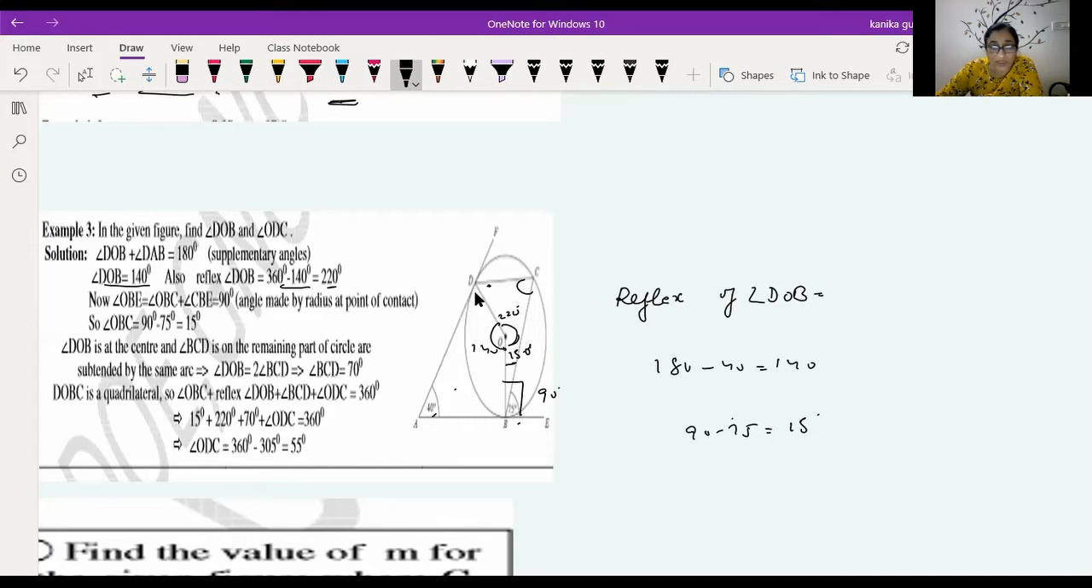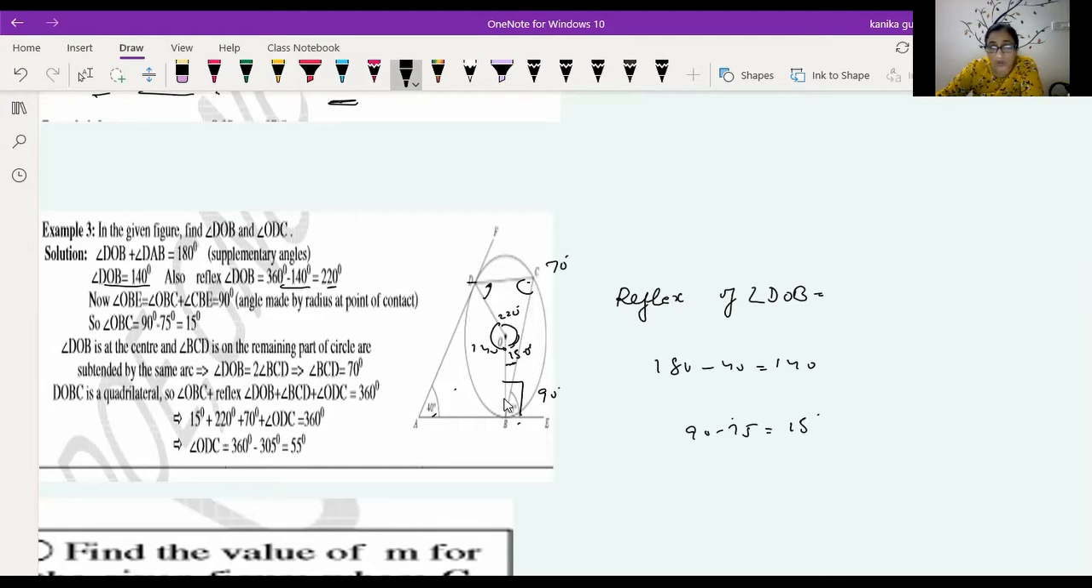Now here, arc DB subtends angle DOB at the center and angle DCB at the circumference. And you know that the angle at the center is double the angle at the circumference. Now this angle is 140, then this angle is 70 degrees. So you get this angle 70 degrees, this angle 15 degrees, this angle 220 degrees. And you have to find this angle.